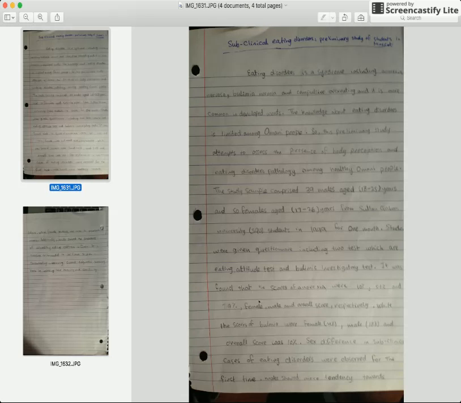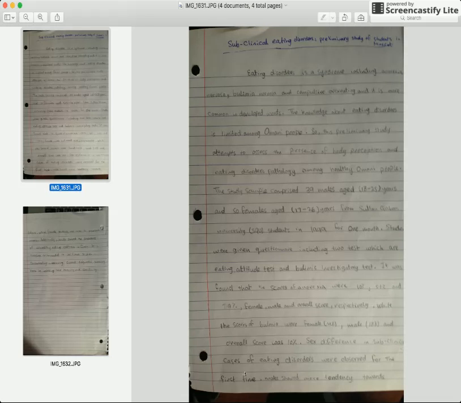Good. It was found that the scores of anorexic were 10% and 5% and 7%. Female, male, and overall, respectively. Okay, that's a little confusing, but okay, I got it. While the scores of bulimic were female. Okay, again, you're using brackets incorrectly here, yeah? It's really hard to read this. Male, 18%. Overall score was 10%.